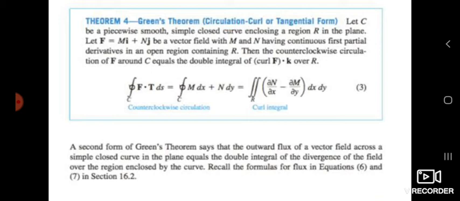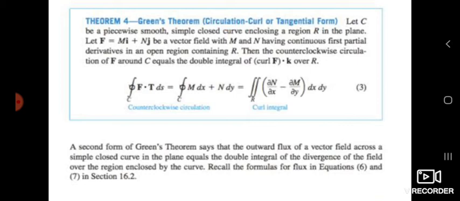It is sometimes also called the circulation, curl or tangential form of Green's theorem. Let C be a piecewise smooth, simple closed curve enclosing a region R in the plane.